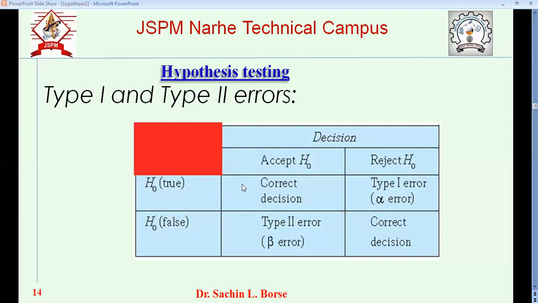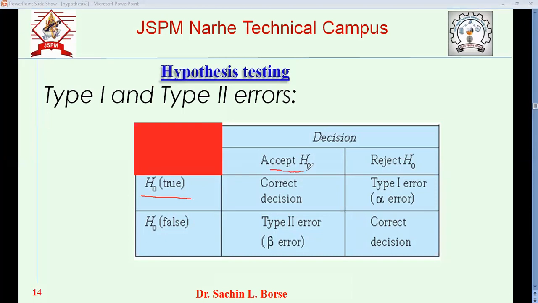Okay. So we will see the table. I will just switch on the marker. On the left column, you can see that H0 is true. In reality, H0 is true. Okay. And there are now two options.